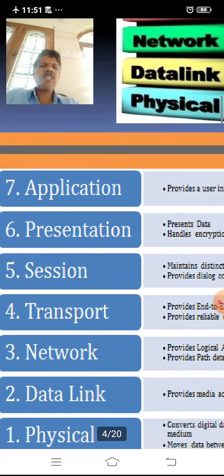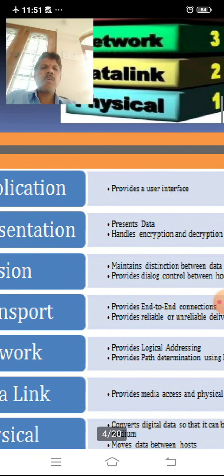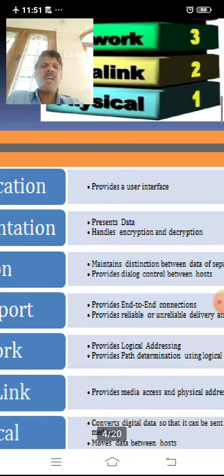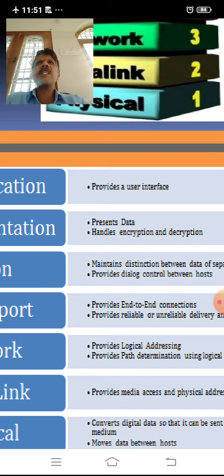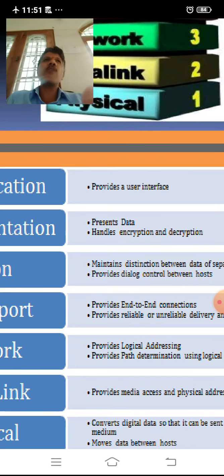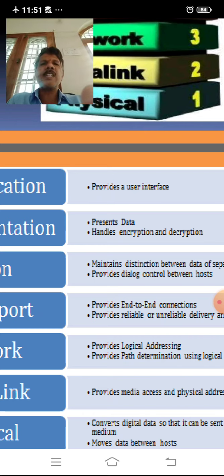Then the second one is called the presentation layer. What it is doing, it presents data and handles encryption and decryption. We know that to transfer data in a secure manner, such data must be converted into unreadable form, and again after reaching the destination it must be converted into readable data. That is called decryption.